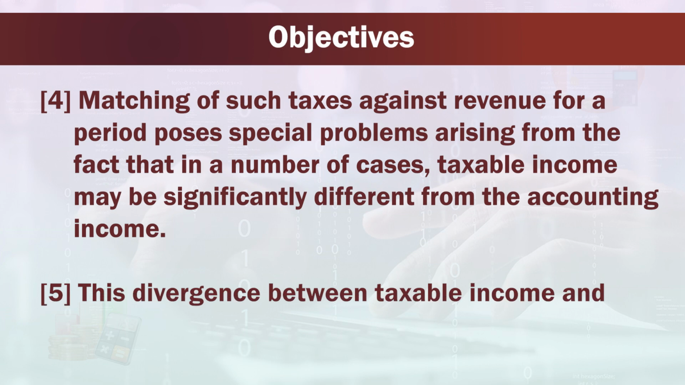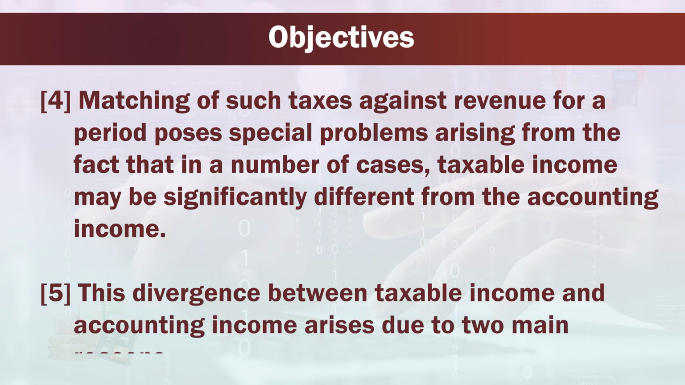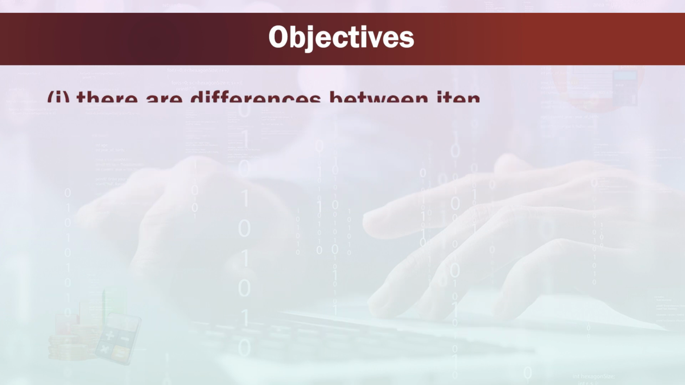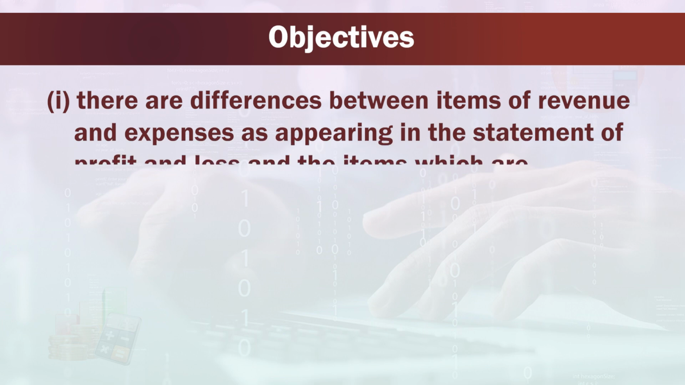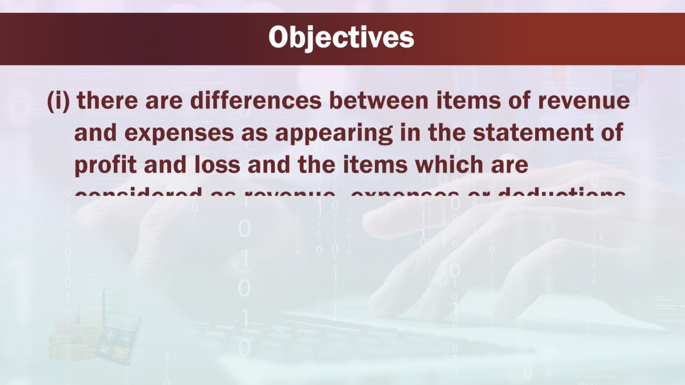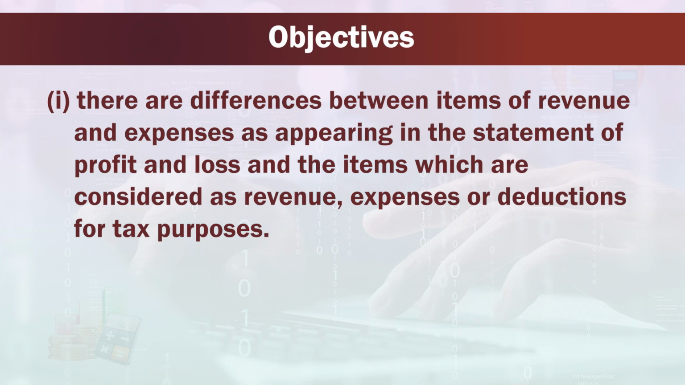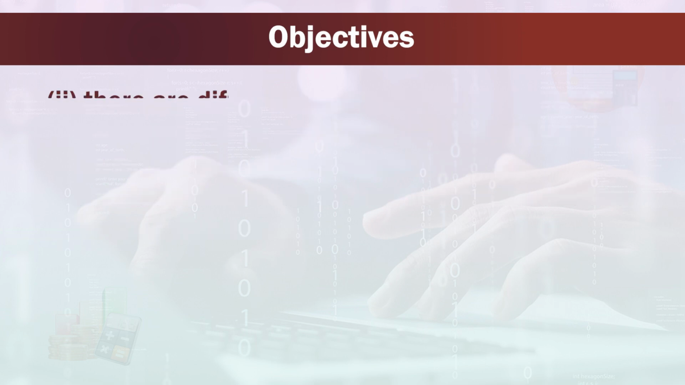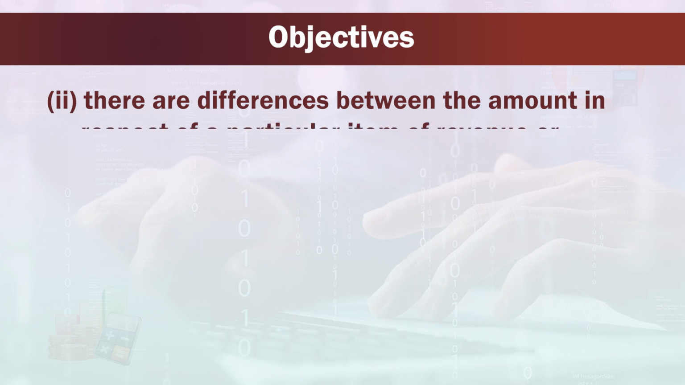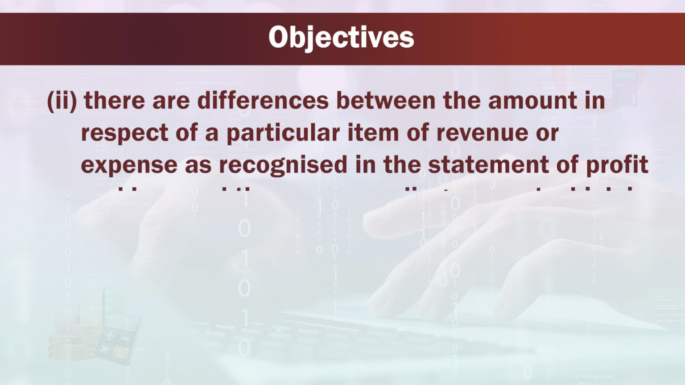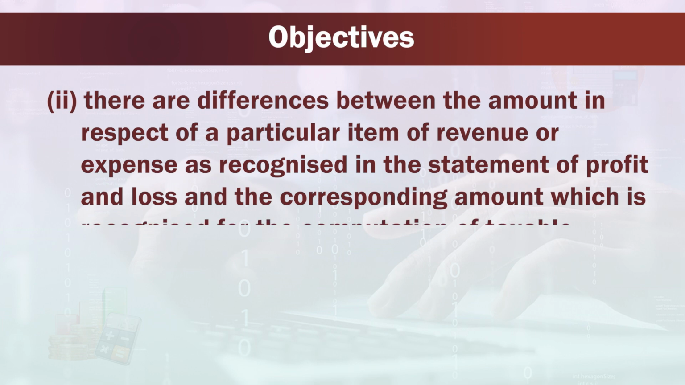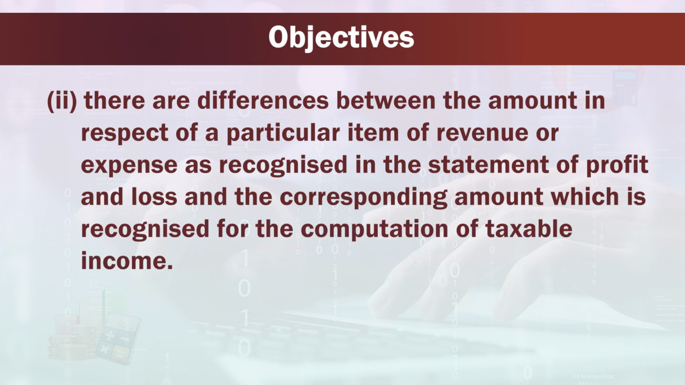This divergence between taxable income and accounting income arises due to two main reasons. Firstly, there are differences between items of revenue and expenses as appearing in the statement of profit and loss and the items which are considered as revenue, expenses or deductions for tax purposes. Secondly, there are differences between the amount in respect of a particular item of revenue or expense as recognized in the statement of profit and loss and the corresponding amount which is recognized for the computation of taxable income.